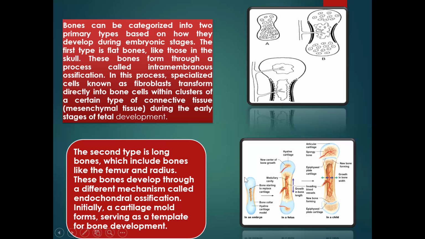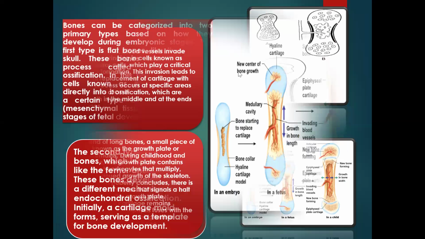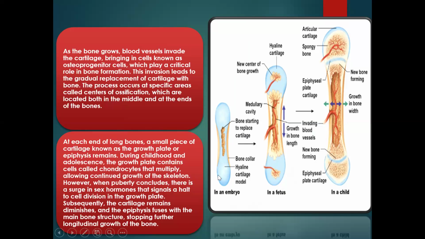If you look at this image here, you will see a clearer picture of how these bones develop. This is a cartilage. This is at the embryological stage in the uterus, when cartilage is the major substance that begins the process for long bone. Then bone starts to replace the cartilage. And this cartilage is a hyaline cartilage model.